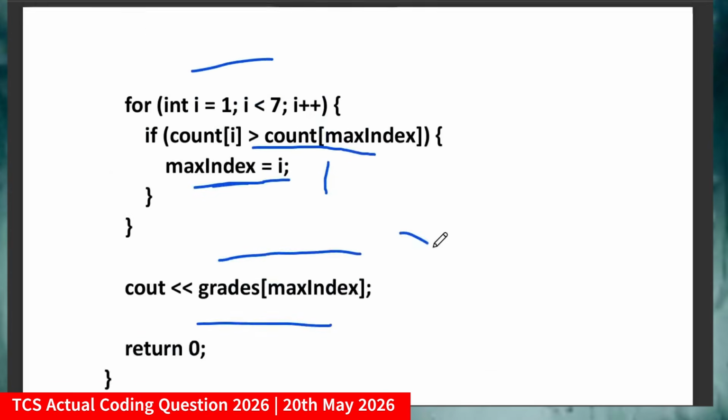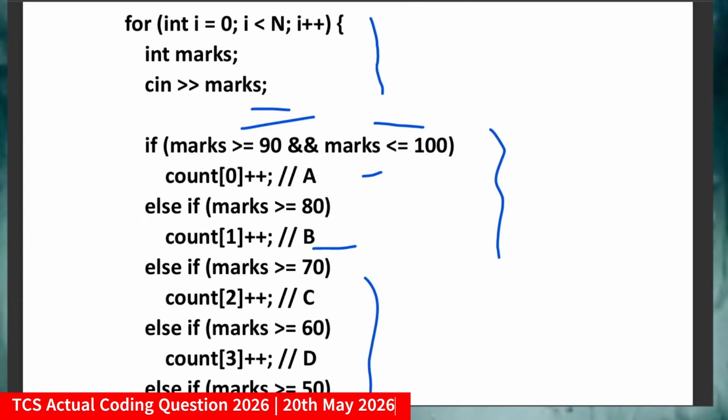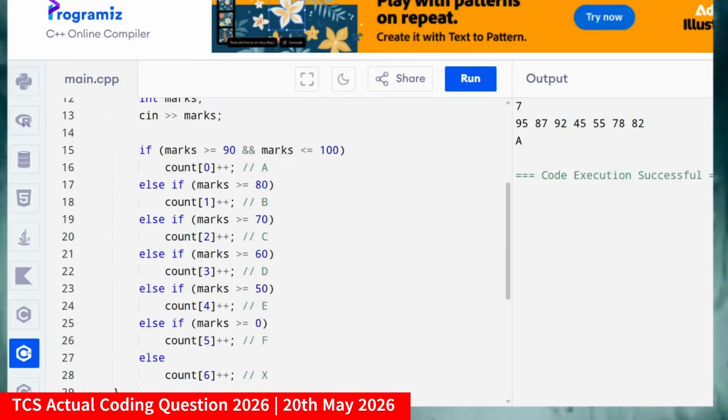Okay, so friends, I hope you got the solution. Let me go to the online compiler and show you. Okay, so here I have already written the code for this.